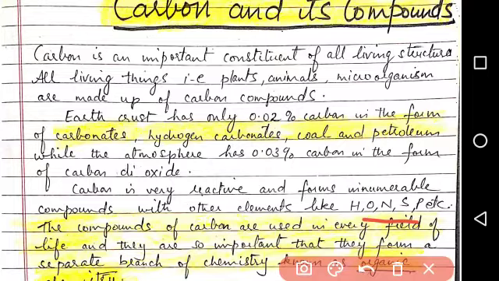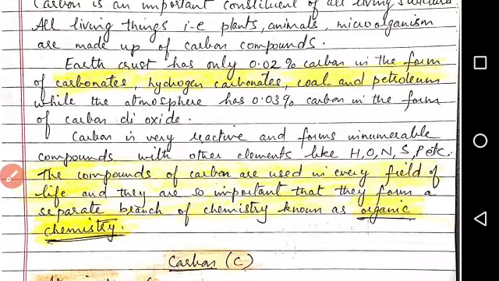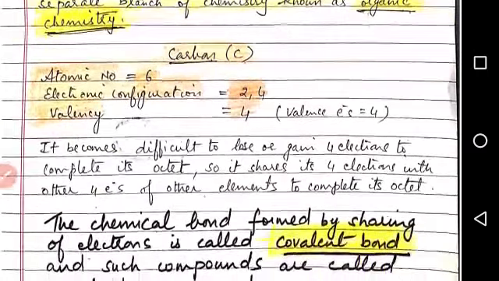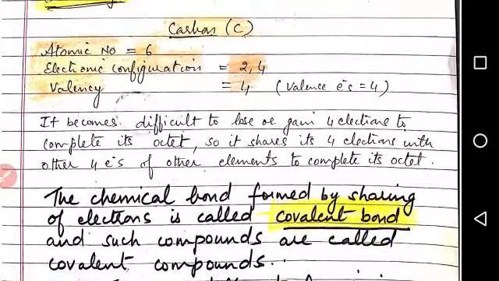The compounds of carbon are used in every field of life, and they are so important that they form a separate branch of chemistry known as organic chemistry. In various fields of our life like the food industry, medicine industry, chemicals, fertilizers, soaps, detergents, everywhere we see organic compounds, carbon compounds, present. Now, introduction of the carbon element.